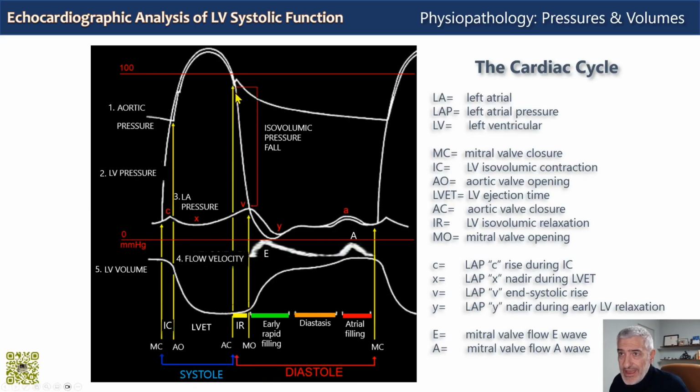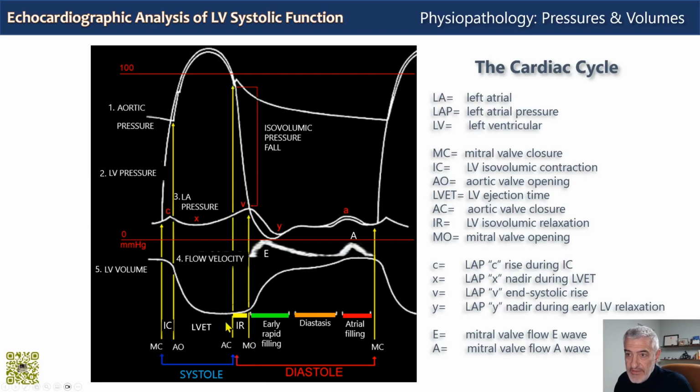Then we have the rapid fall of ventricular pressure during the isovolumic relaxation phase, and then the ventricular pressure falls below left atrial pressure, which causes mitral valve opening.